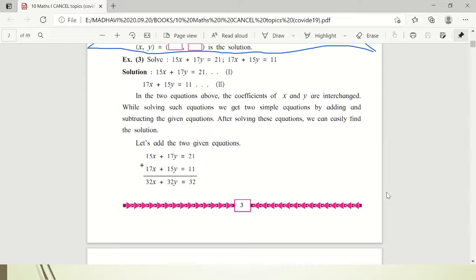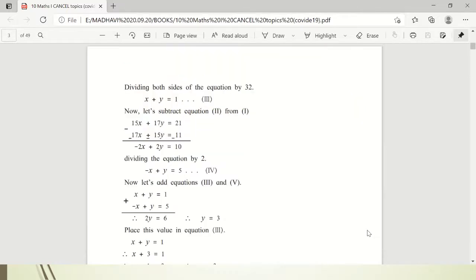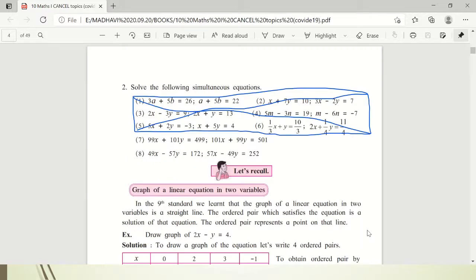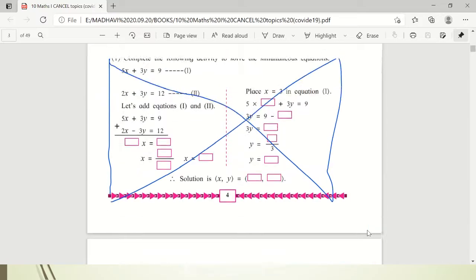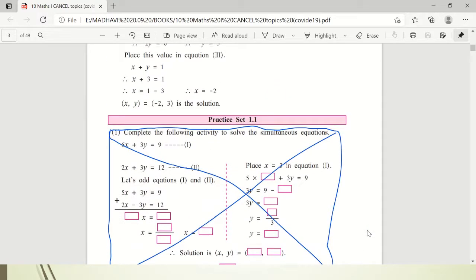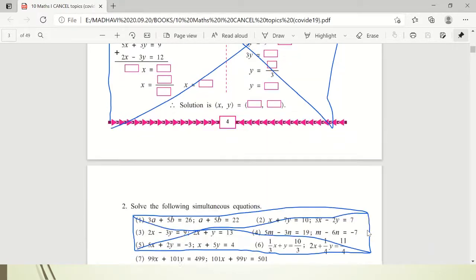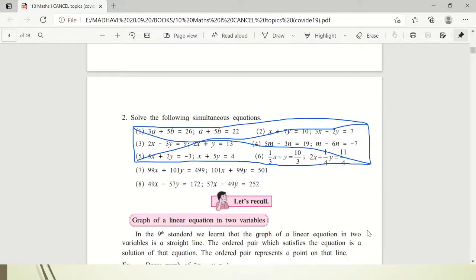Okay. Then this particular type of equations, you can see the coefficients are interchanged. This method is not cancelled. Please take a note of this. So from this, practice set 1.1 question number 1 activity is cancelled. Also question number 2, from that sub questions 1 to 6 are cancelled. 7 and 8 are there.